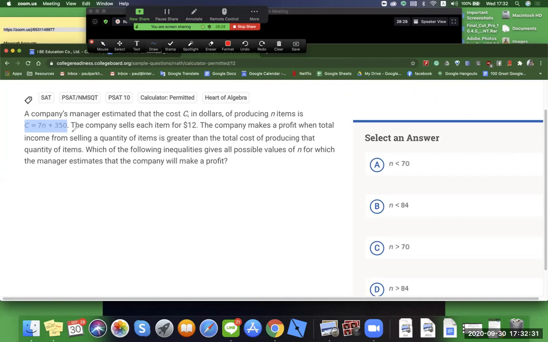Let me see here. The company sells each item for $12. Okay, so that gives us another piece of information. What would that be called? That would be called retail price, RP equals 12 bucks. The company makes a profit when the total income from selling a quantity of items is greater than the total cost of producing that quantity of items. That's pretty straightforward. You understand this about business, yes?